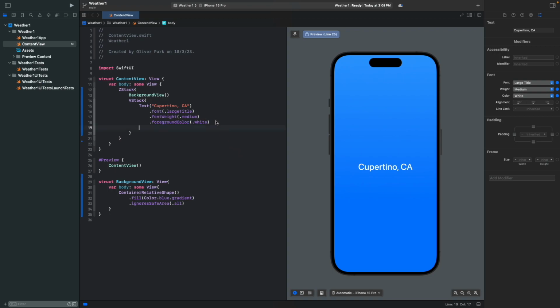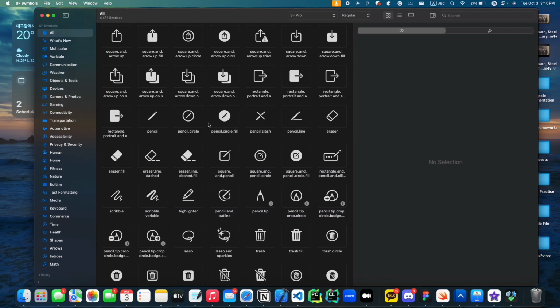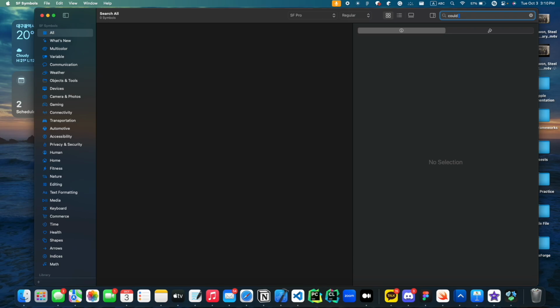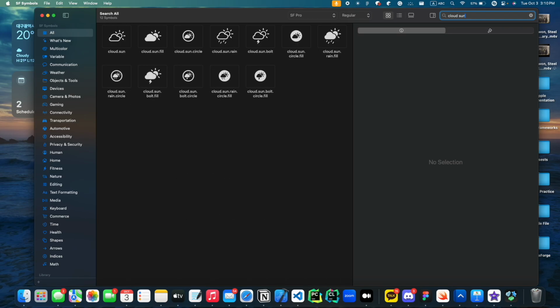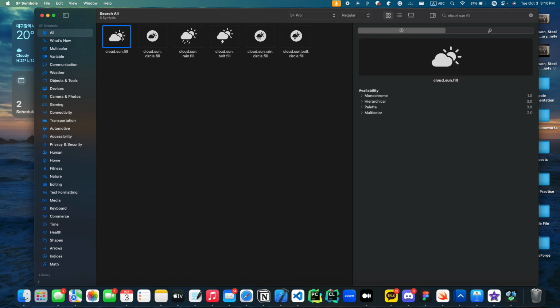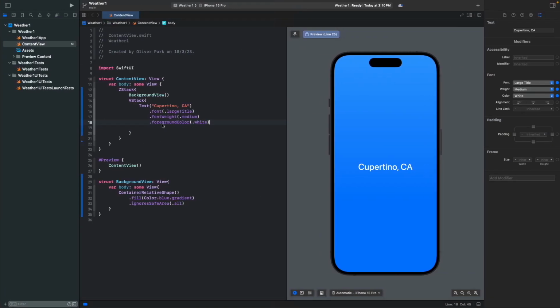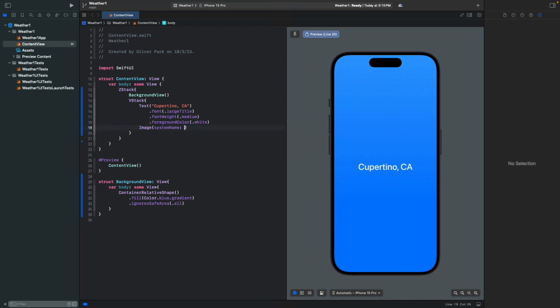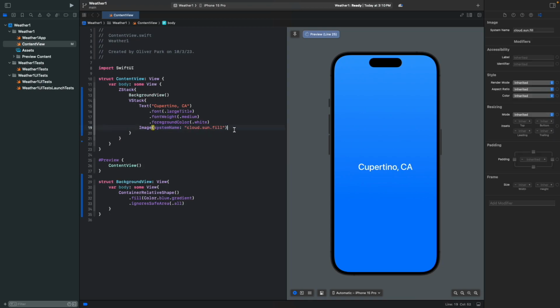And then we're going to use Image. We're going to put the image inside. We're gonna be using SF Symbols, which is an image selection from Apple. So we can search up cloud and sun fill. So we have this image that we're gonna use. So we're just gonna copy the name and write Image systemName using a string, cloud.sun.fill.